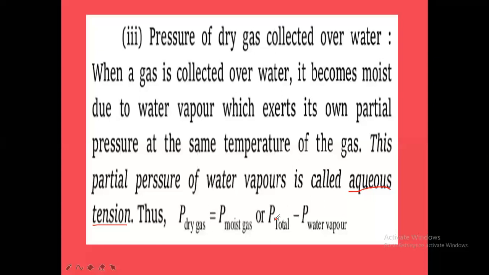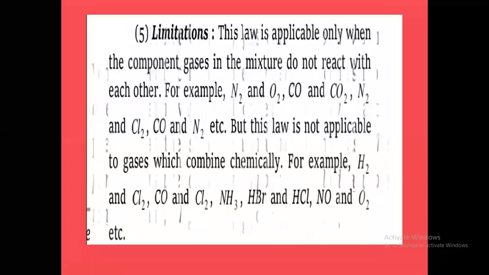Now here, moist gas is the mixture or the individual gas? Moist gas is the mixture. The total pressure of the gaseous mixture, that is the moist gas pressure, minus the partial pressure of the water vapor, that is the aqueous tension, will give the dry gas pressure. So in this way, we can calculate the dry gas pressure.